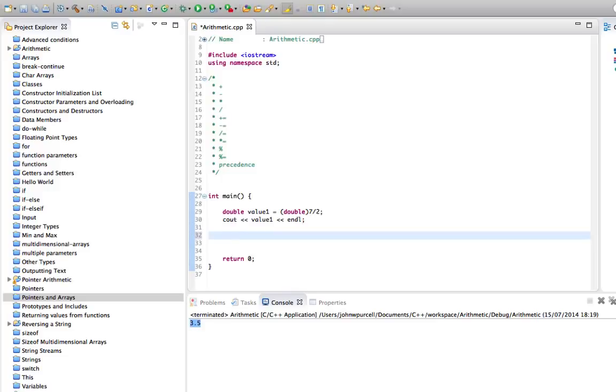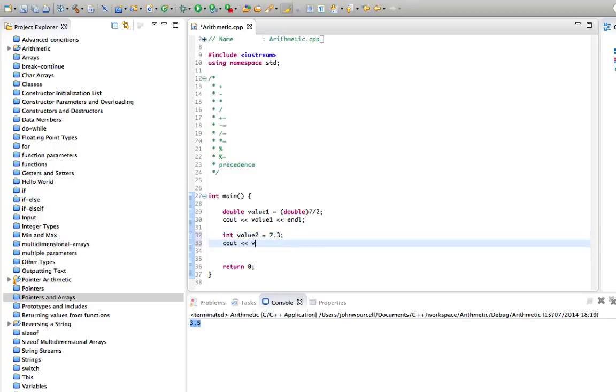You can also cast a double to an int. Let's say we have int value2 equals 7.3. We can actually do that, but the compiler will issue a warning. It's possible some compilers might even throw an error. My compiler just gives a warning with this. I'm using GNU here. We got a warning there, which seems to have now vanished for some reason, but it did actually run, and we get 7.